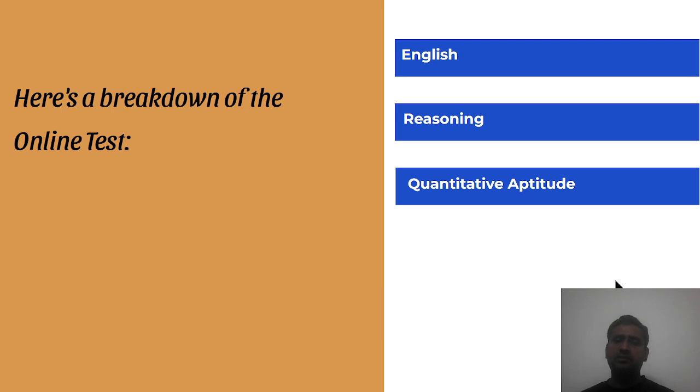Apart from this, there will be MCQs related to computer programming languages, or there can be a chance of having a program. For that, you have to write a small snippet of code, run it and assess your output. So this is the online test.